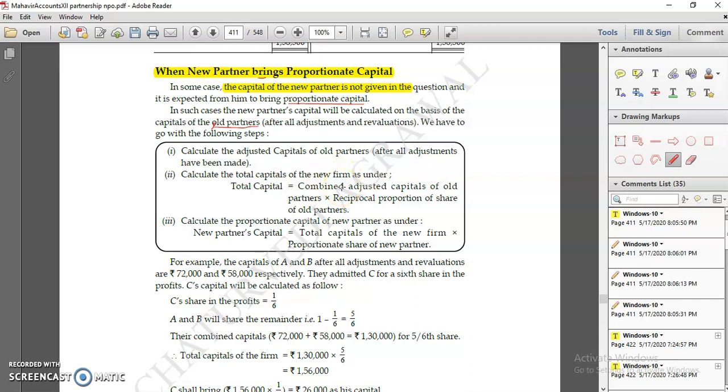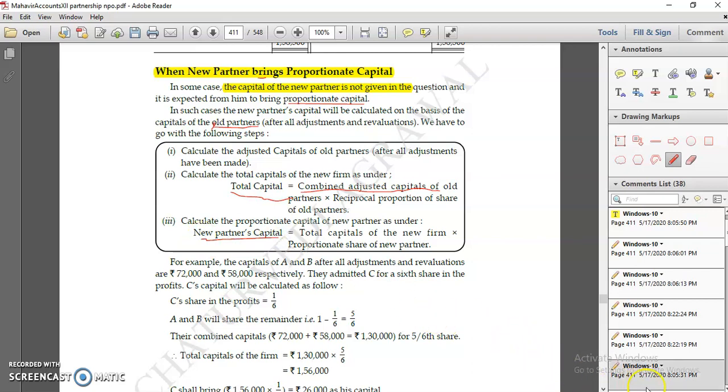You can make the total of the credit side, deduct the debit side, and it comes as your adjusted capital. Once you make the total of that, it becomes the combined adjusted capital of all the partners. Multiply by the reciprocal share of the old partners, and it becomes your total capital. Then multiply this total capital by the share of the new partner, and it becomes the new partner's capital. Got it?